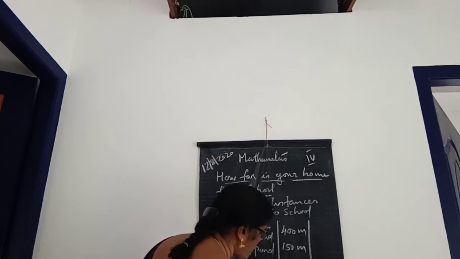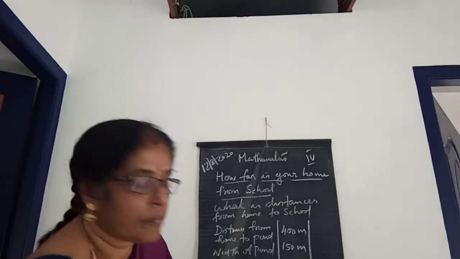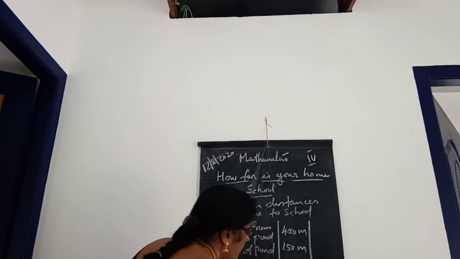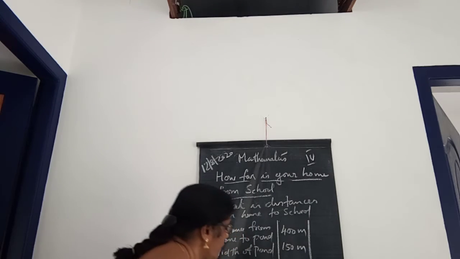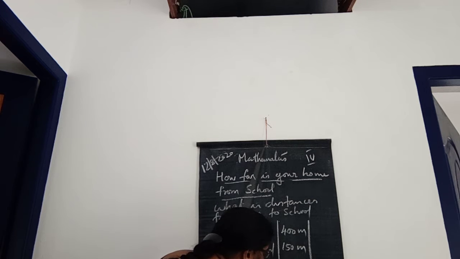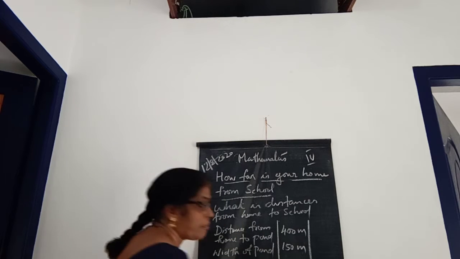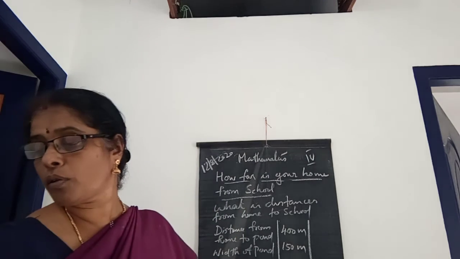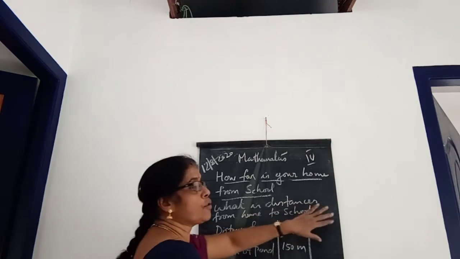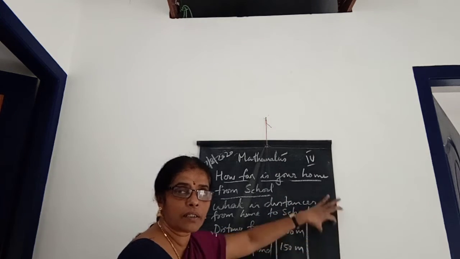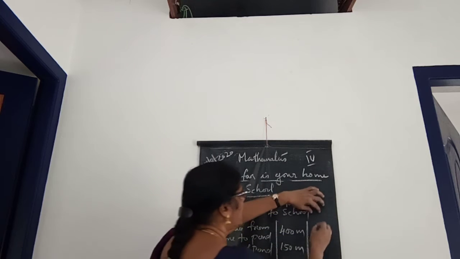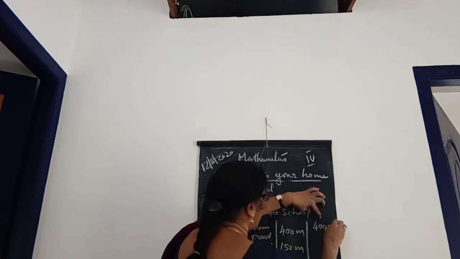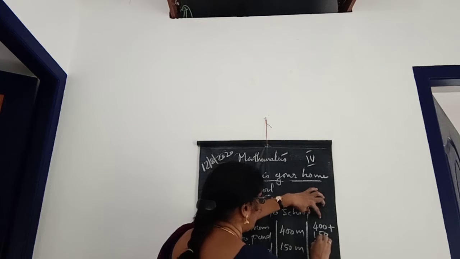And you can make use of the working column. Now place the 400 plus 150 plus 350 plus 40. Okay, these distances you have to add. This working column you can use, children. 400 plus 150 plus 350 plus 40.